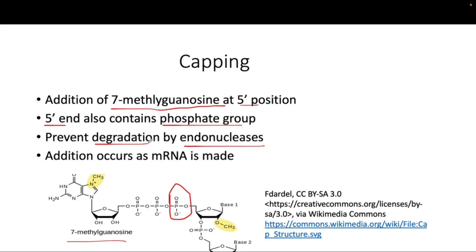So if this modification is not occurring, that means this endonuclease can easily cleave this newly made transcript, which we do not want. So that's why nature has evolved such that this capping and this modification prevent the endonuclease from degrading the pre-mRNA. Okay, and again this process is simultaneous, as I said. It occurs simultaneously with the RNA polymerase.